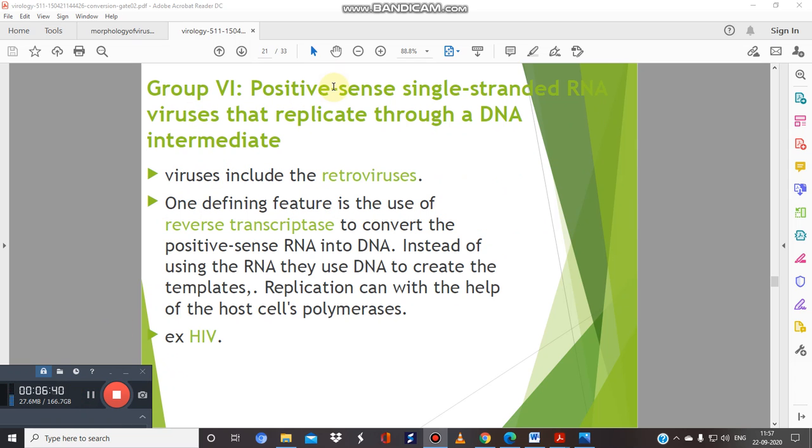Next, group 6 classification is the positive sense single-stranded RNA viruses that replicate through a DNA intermediate. This is important, which includes retroviruses, that is HIV.